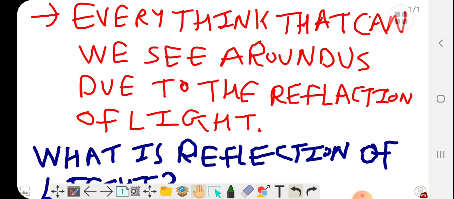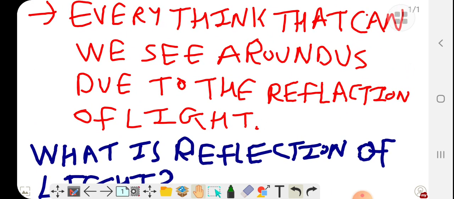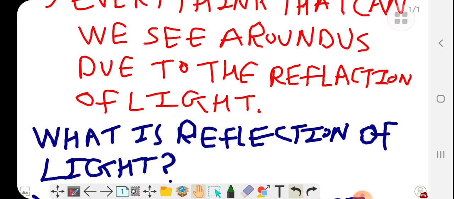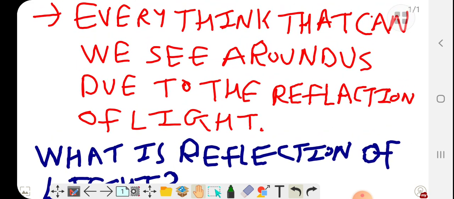Humans can't see at night. Why? Because at night IR rays are present. Many animals can see at night, like cats, dogs, snakes, leopards, lions and tigers, because their eyes are IR active. Our human eyes are not IR active. That's why we can't see at night without light.